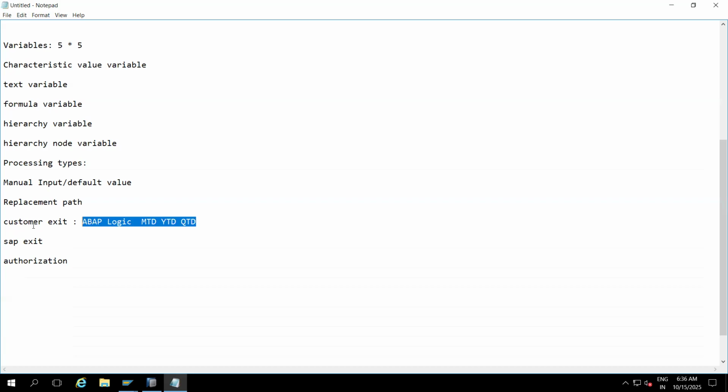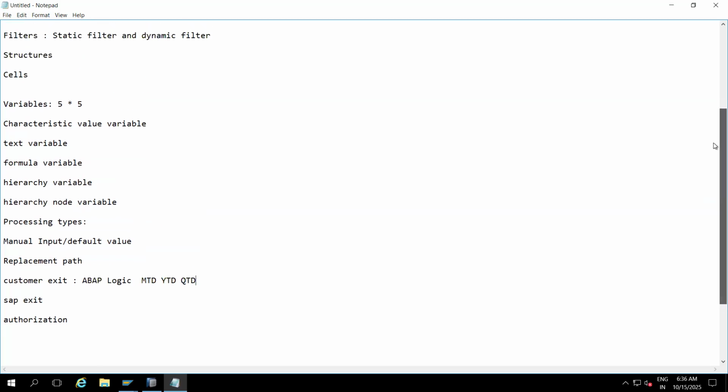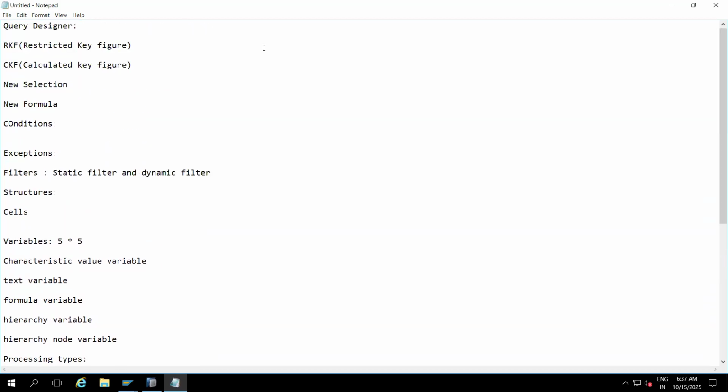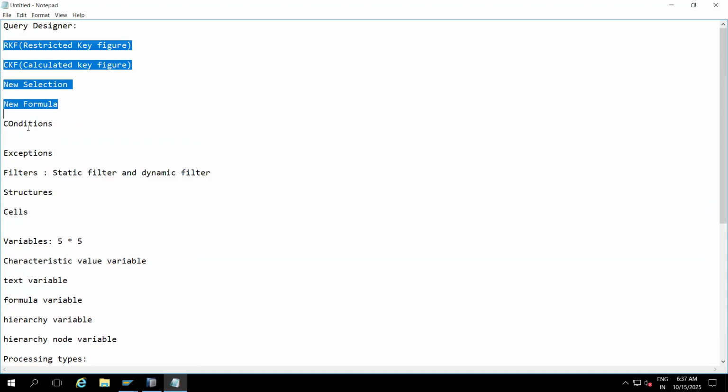Customer exit: did you write customer exits, and in what scenario did you get involved? They will ask this in every interview. Very important concept. Also RKF and CKF: if you attend 10 interviews, at least 9 will ask about RKF and CKF, new selection, new formula. These things they will ask in every interview. And customer exit as well.